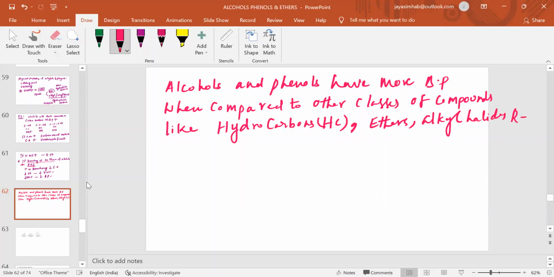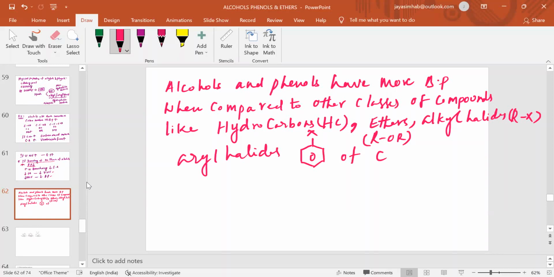means RX, right? So this is ROR, you can write. And aryl halides. Aryl halides means benzene ring attached with halides, X, of comparable masses.